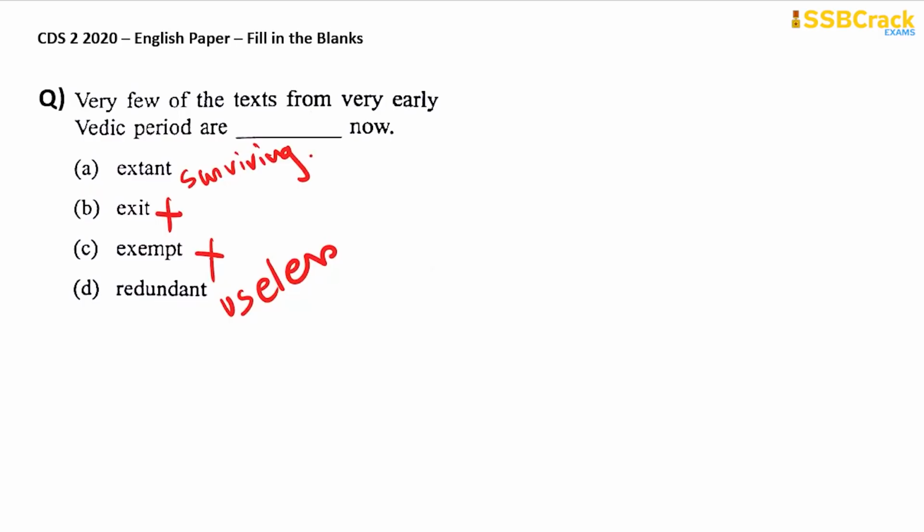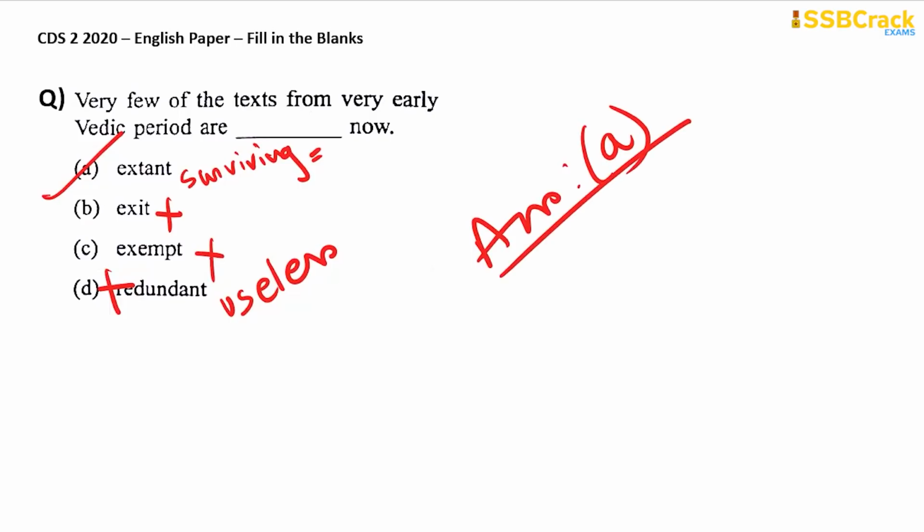Obviously, the first one, surviving, sounds a little bit better. They are not useless, it cannot be useless now, right? So obviously the texts are from the Vedic period, they must be very costly, priceless, so it cannot be useless. So therefore you need to cross out option D and go with option A, which is extant, that means surviving. So therefore your answer is option A.